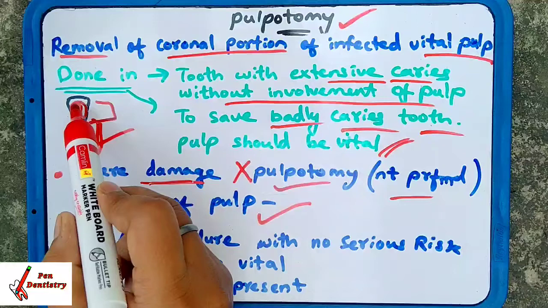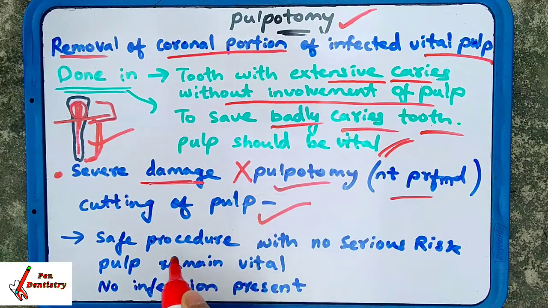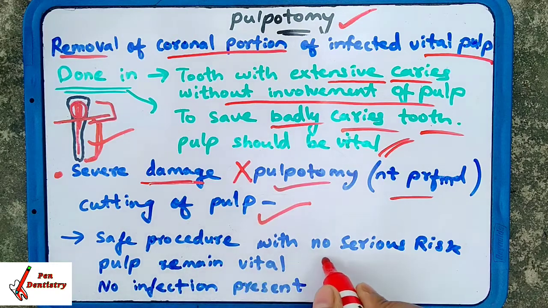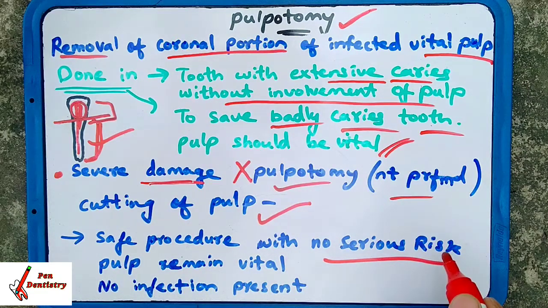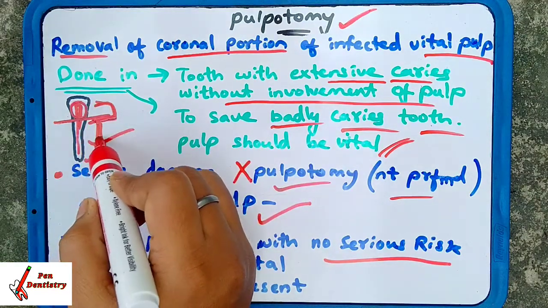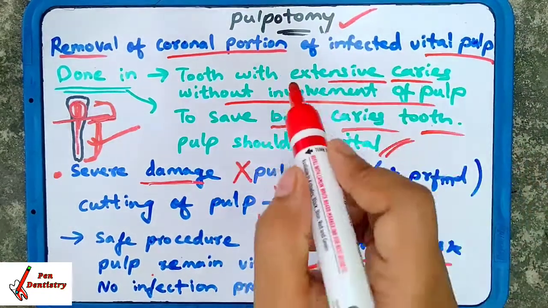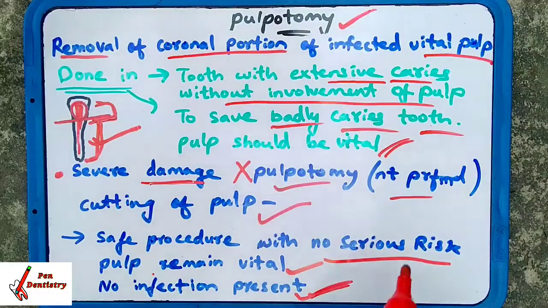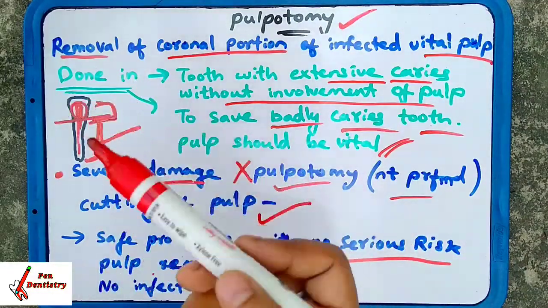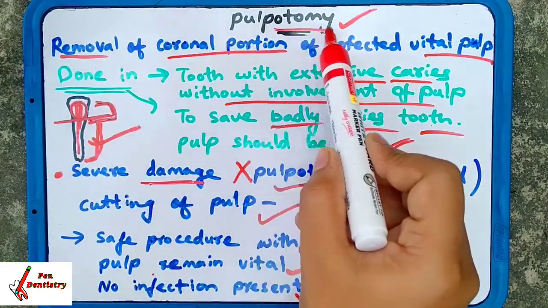This is a safe procedure with no risk. Pulp remains vital. If you are cutting the coronal part, the rest of the pulp is vital. Okay, so pulp remains vital, no infection present. After doing pulpotomy, there is no infection present. If the infection is in the coronal portion, you will do pulpotomy. If the infection is in the root canal portion, then you will do pulpectomy.